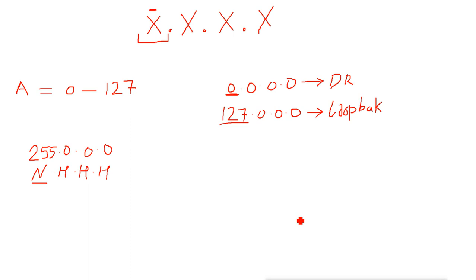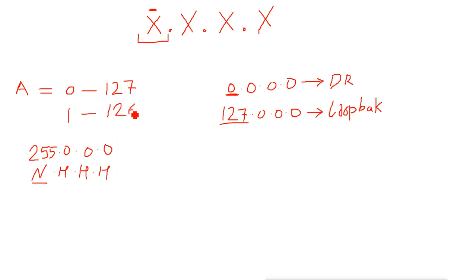So the actual range of class A will start from 1, the usable range. Now remember, the range is from 0 to 127, but the usable range starts from 1, and then it can go up to 126. This is the usable range.